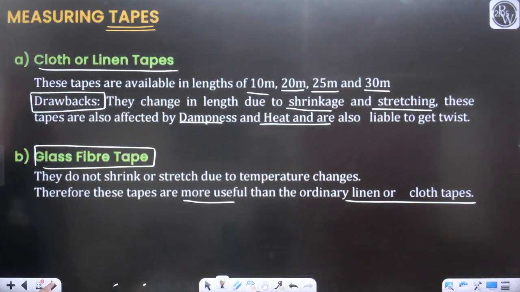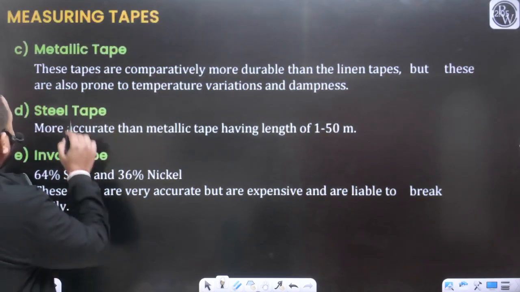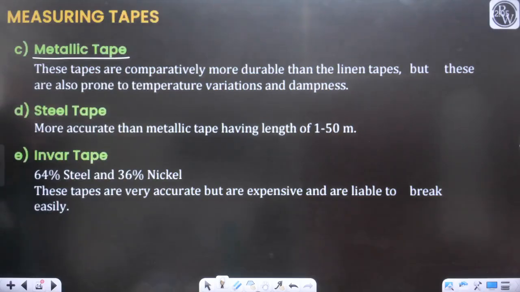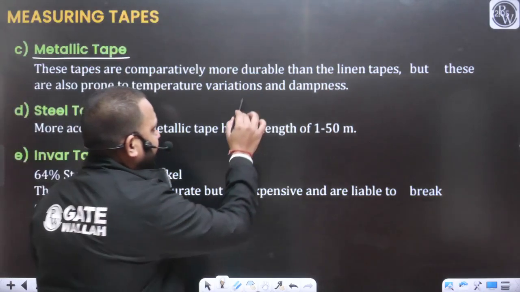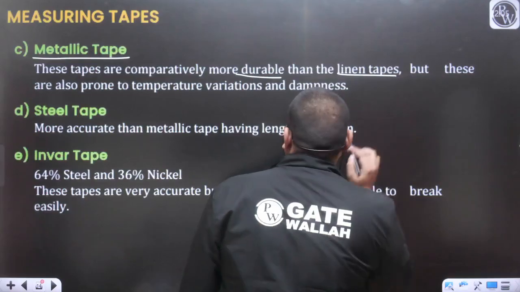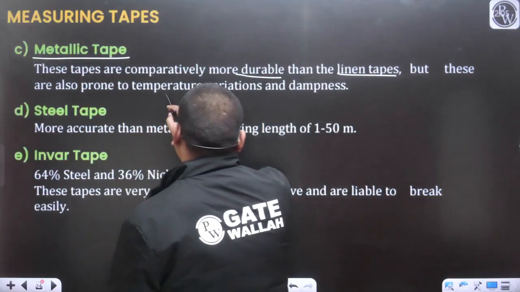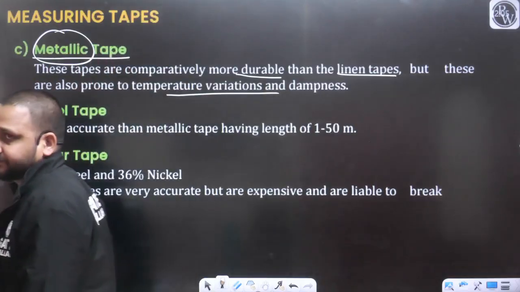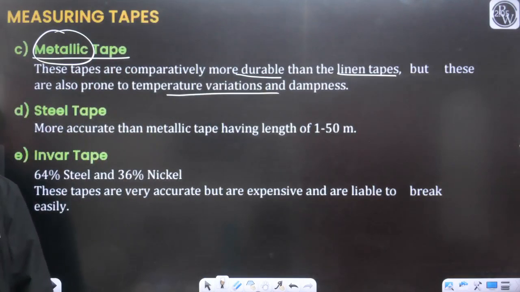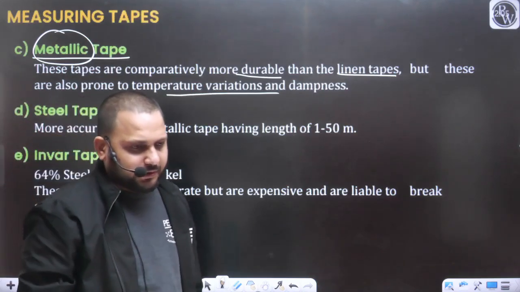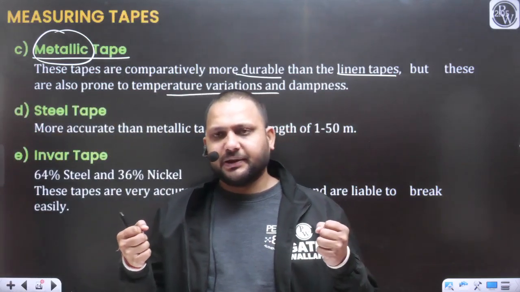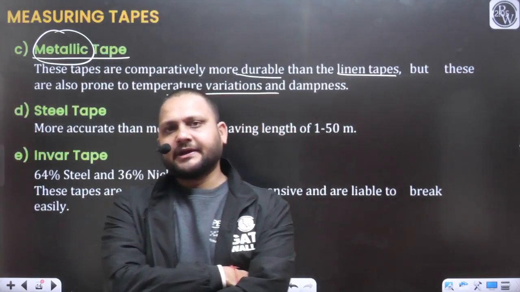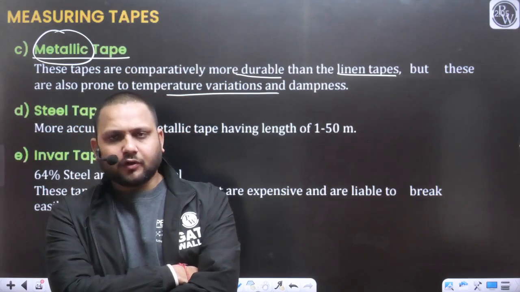Another we have is the metallic tape. These tapes are comparatively more durable as compared to the linen tape, but these tapes are prone to temperature variation because they are made of metals. So due to the increase in the field temperature, the length of the tape will increase. Elongation will be there. Yes or no?